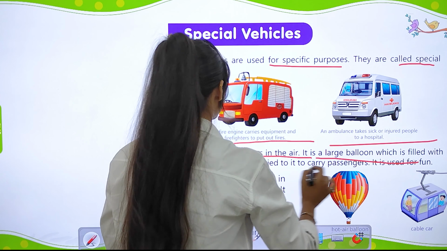A big basket is tied to it to carry passengers. You can see over here, this is a hot air balloon and you can see a basket tied to it in which they carry passengers. It is used for fun purpose. We see a cable car in mountainous areas. Yes, if some of you have gone to a mountainous area, you can see a cable car. It has a cable and a cart which carry people. It is pushed by a moving metal rope. Yes, it is used to carry passengers up and down a mountain.